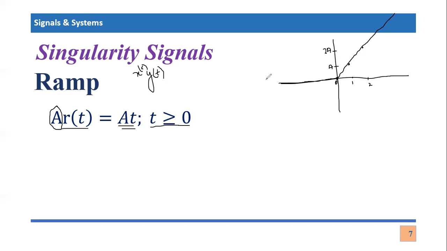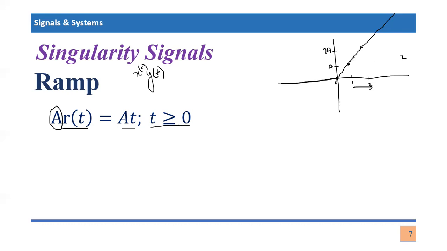This slope value could be anything. And what is a slope if you want to define it? Slope is the number of vertical units covered in a number of horizontal units, right? For example, if I consider this horizontal axis, from 1 to 2 the horizontal units are 2, but at this point its value was a, and at this point its value was 2a, right?